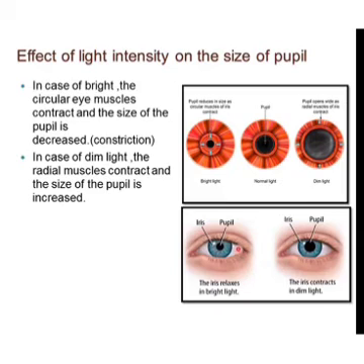Here in these two diagrams we have taken only the pupil and iris part, and here the full eye structure. In bright light the pupil constricts, and in dim light the pupil will dilate. So this is the effect of light intensity on the size of the pupil.